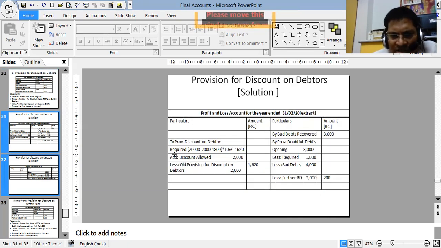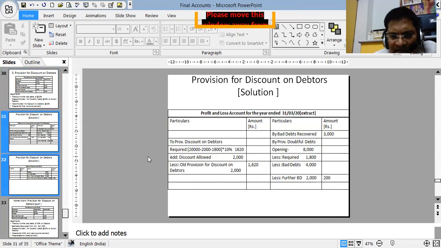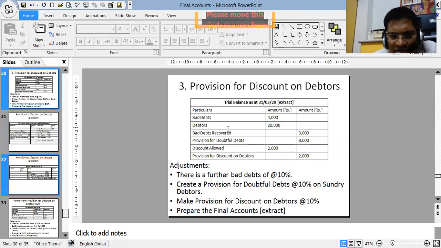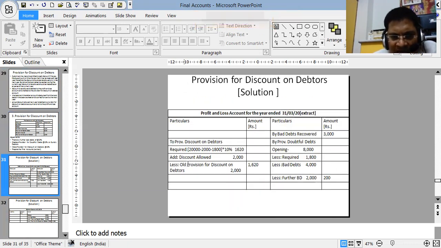So we started with this old provision, we will be writing later on. Actually, any old provision is actually a credit balance, we could have written this one also on the credit side only. But as we are writing this one on the debit side, it will be subtracted. Less old provision 2000. Discount allowed, that was given in the trial balance, discount allowed 2000. So we are writing add discount allowed. See, add discount allowed. Then required provision, how much?